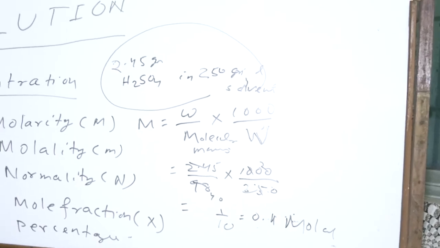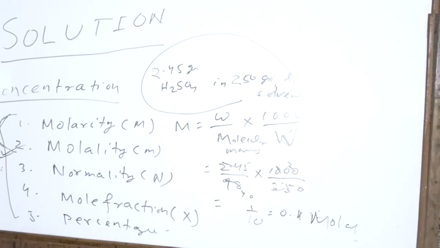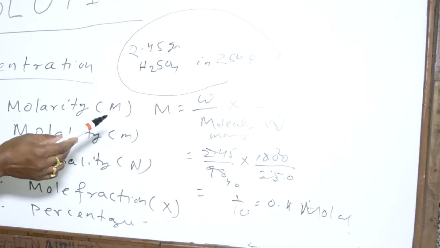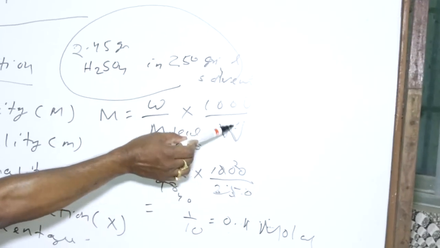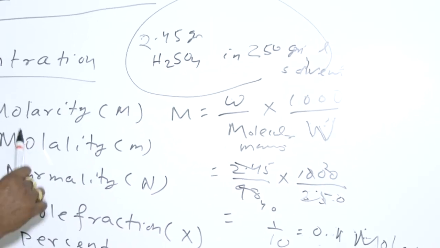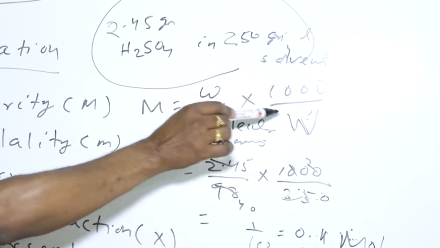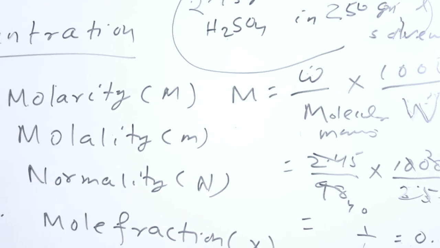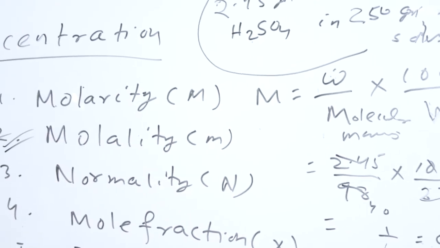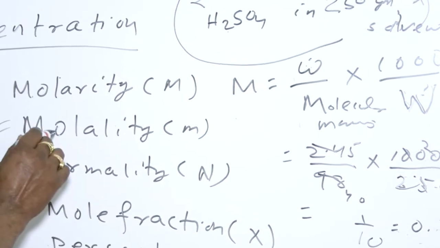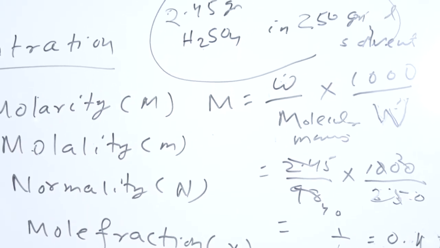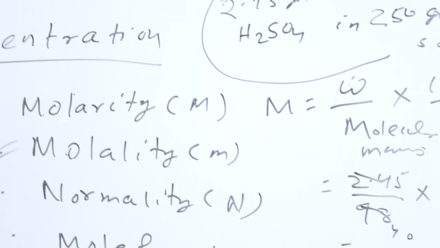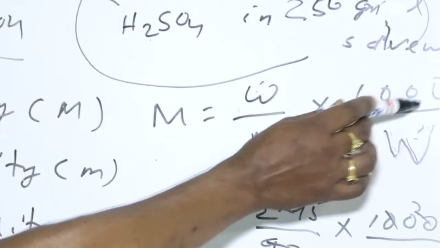Between these two, we can compare that the molarity formula considers the volume here, and the molality formula has the weight of the solvent here. So the weight component is not changed by the temperature. So the molality is temperature independent, meaning the molality of the solution is not affected by the temperature, but molarity can be affected by the temperature because it includes a volume component.